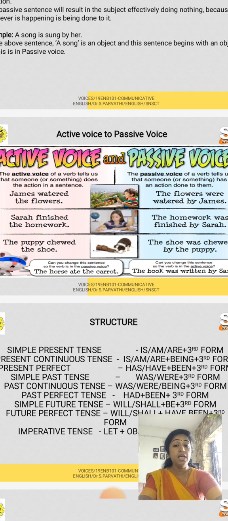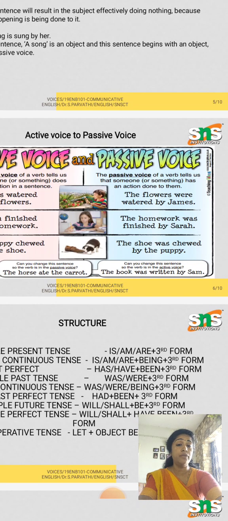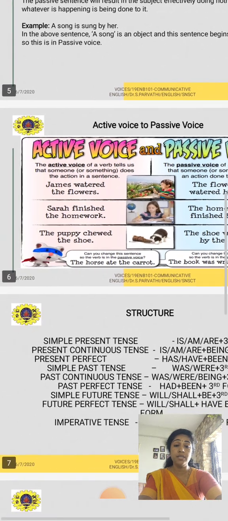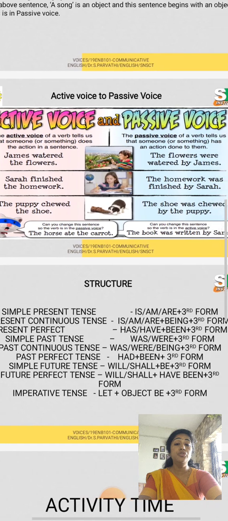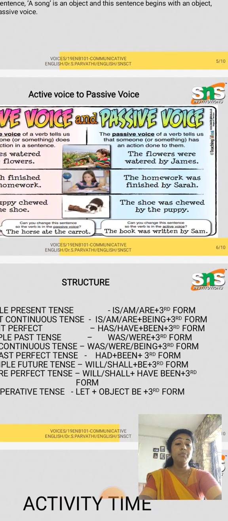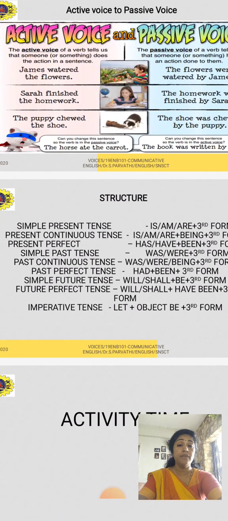Look at the next example. Sarah finished the homework. Here the homework acts as the subject, because it is actually the object. When it is changed into passive voice, the homework comes as the subject. The homework is singular, so the homework was finished by Sarah. I hope you understand clearly. The puppy chewed the shoe. So the shoe was chewed by the puppy. This is the way you have to change from active voice to passive voice.